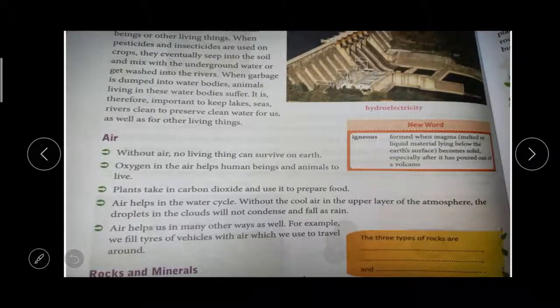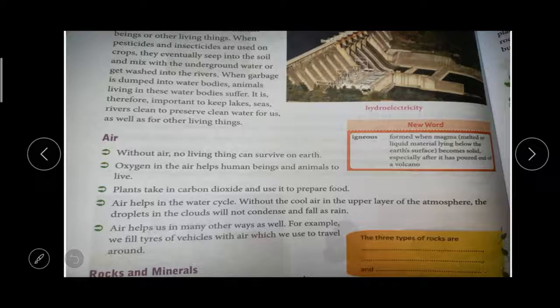The next one is air. Air is one of the most important things essential for our life. Without air there is no life. Oxygen is essential for us. We need oxygen to breathe, and plants need carbon dioxide to prepare their food, and air also helps in the water cycle, right? When the water vapor rises to the cool air in the upper atmosphere, the air takes it to the clouds, it condenses and falls as rain. So air plays a big part in the water cycle.